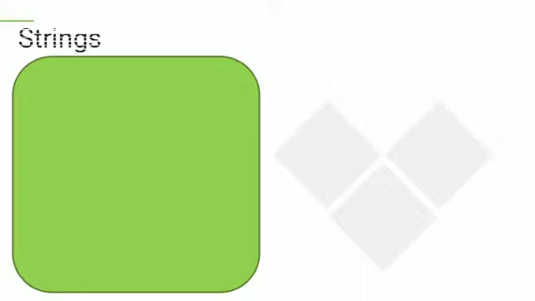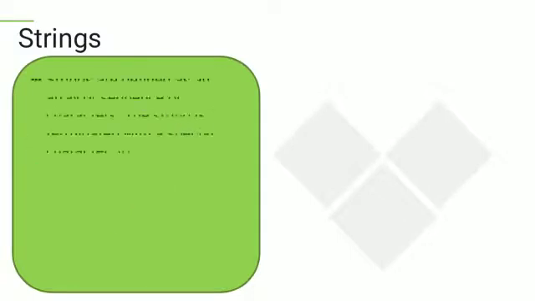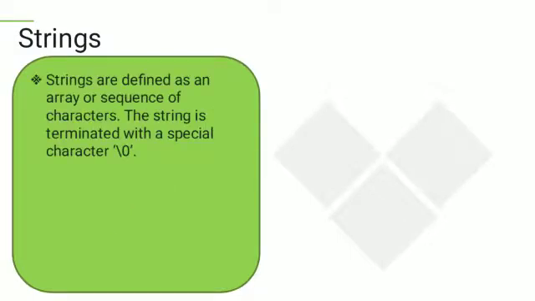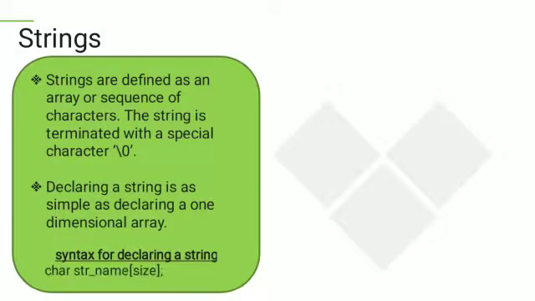Next is strings. Strings are a sequence of characters enclosed within double quotes and automatically terminated with a special character, that is the null character. Declaring a string is the same as declaring a one-dimensional array. Syntax for declaring a string: char string name of size.